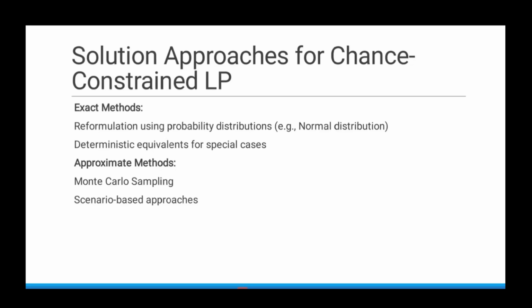Now, deterministic equivalence for special cases. If the problem itself has some special features, they can be used to convert the constraint into deterministic fashion. An approximation method might use Monte Carlo sampling, where you take a large number of samples and run the model to get the corresponding output and then determine how the constraints can be modified. The scenario-based approach, on the other hand, is where we take samples and then consider more and more scenarios, or more and more constraints, corresponding to each sample that we are taking. So that is another approximation method.